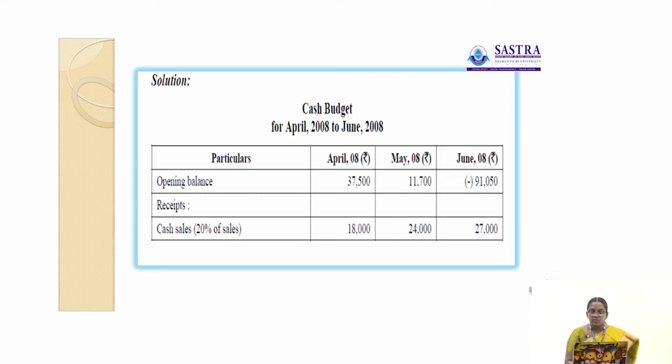Okay, here opening balance was given 37,500. Then 20% of sales is considered as cash sales. Here also closing balance of cash in the month of April, which is the opening balance in the month of May, 11,700. Cash sales 24,000. Then closing balance in the month of May, which is the opening balance in the month of June, 91,050 is the bank overdraft. Then 27,000 is the cash sales.